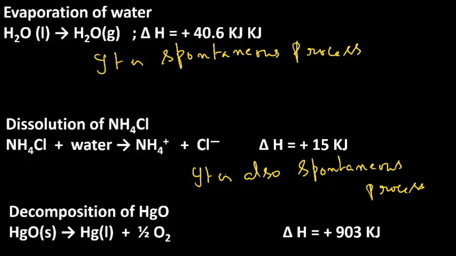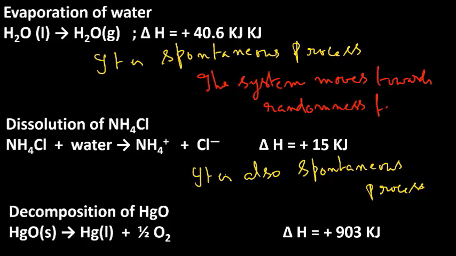So from all these examples, it is understood that the system moves towards randomness from an ordered manner. The system moves towards randomness from an ordered manner. So the movement of the system from ordered manner to randomness is considered as spontaneity or a spontaneous process.